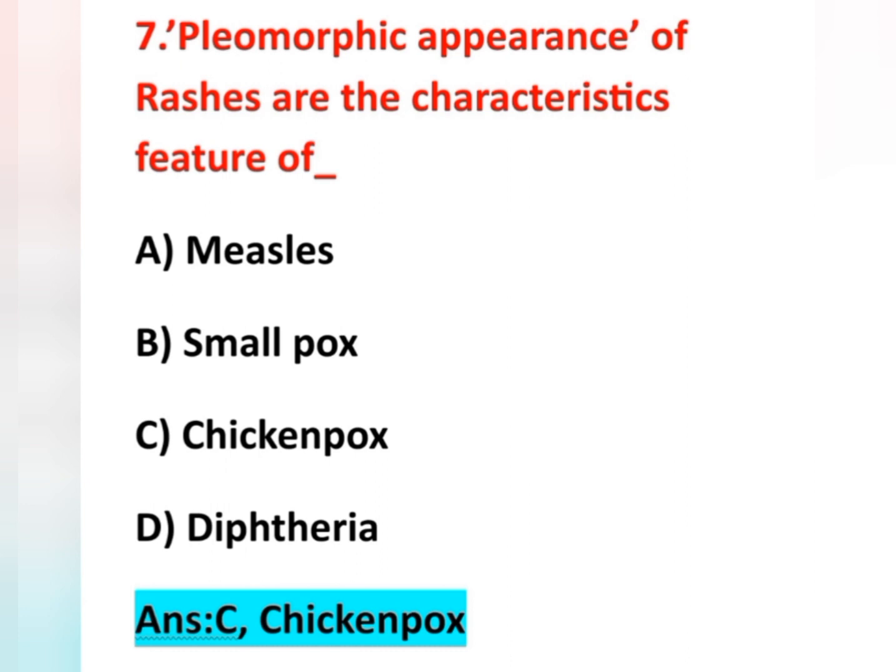The evolution of the rashes is very rapid in chickenpox. Firstly the rashes appear on the chest, back and face, and then over the entire body including mouth, eyelids and genitalia. Okay, these are some important points regarding chickenpox. Here our answer is option C, chickenpox.